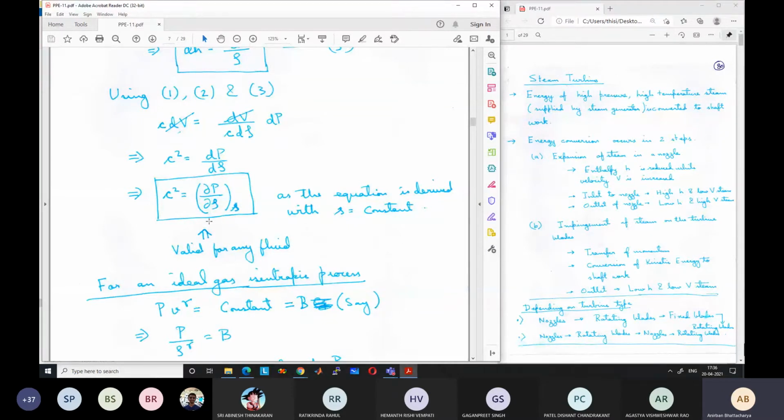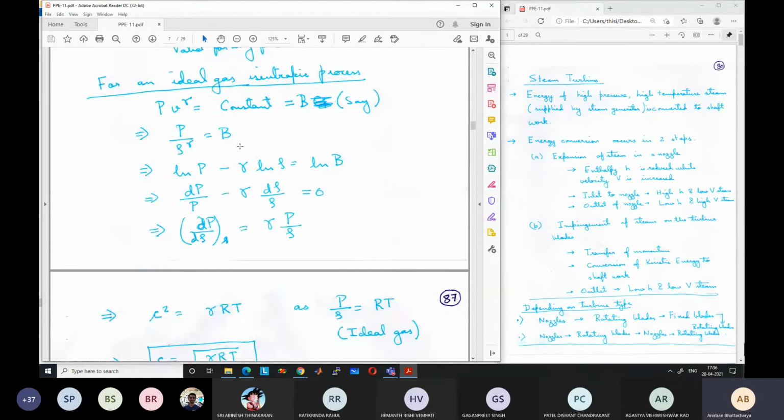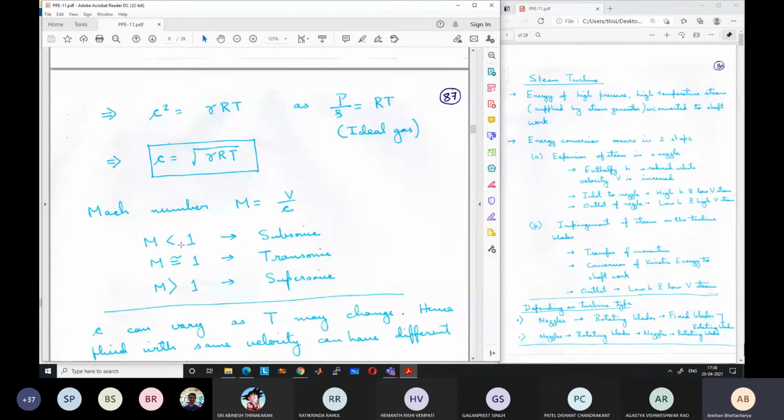Now, if the material is an ideal gas, then we can simplify this equation and we had obtained another equation where c is equal to root over gamma RT, where gamma is the ratio of the specific heats, R is the gas constant, and T is the temperature. This is a familiar relation for us for speed of sound. For gases we use this relation, root over gamma RT.